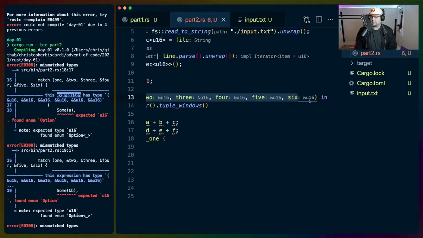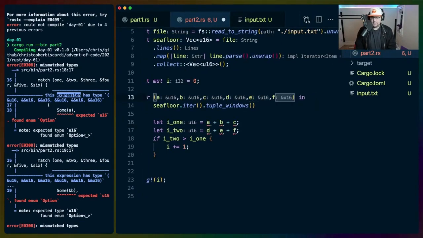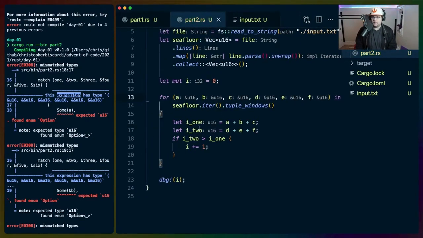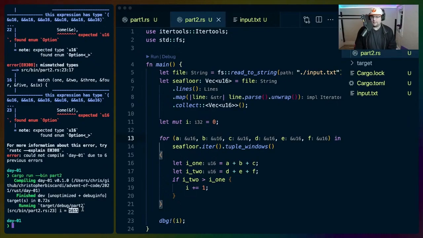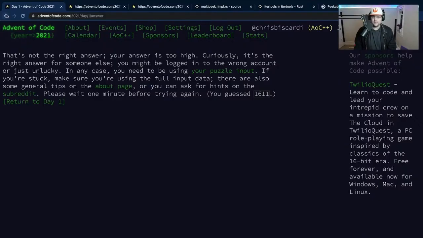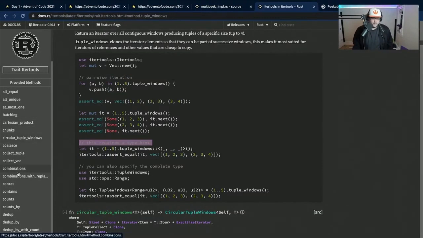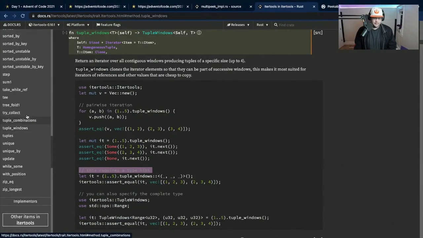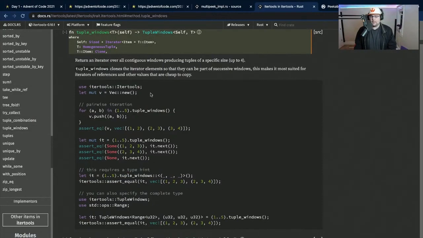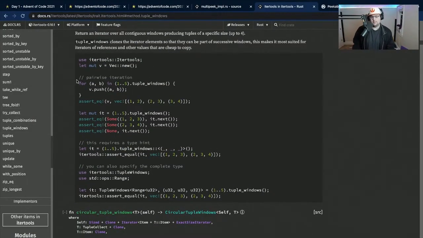Let's turn these back into letters. E, C, D, E, F. Tuple windows. And we're done. So allegedly the number is 1611. It's not the right answer. It's too high. It's the right answer for somebody else. That's not great. Same puzzle input, right? Oh, they're not overlapping. That's why. I don't need tuple windows. Tuple windows is what I was using, but it doesn't overlap, so the windows aren't sliding.